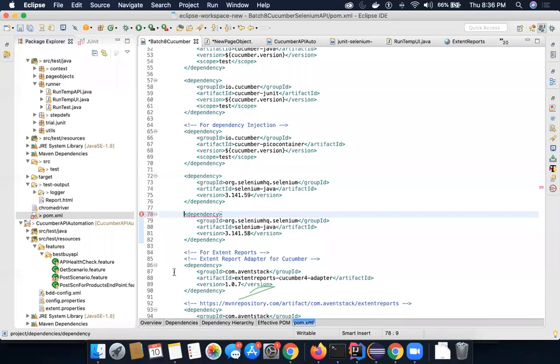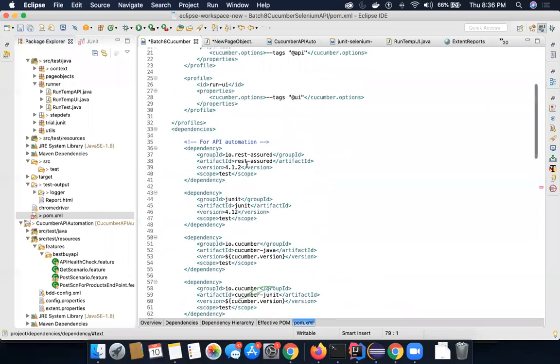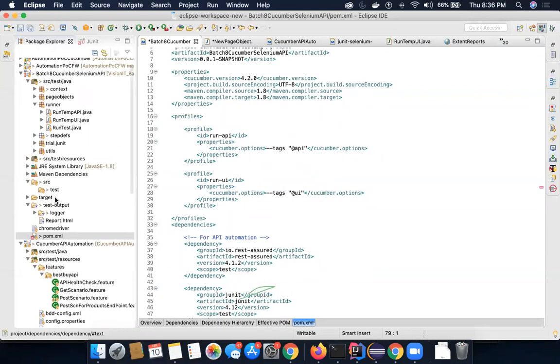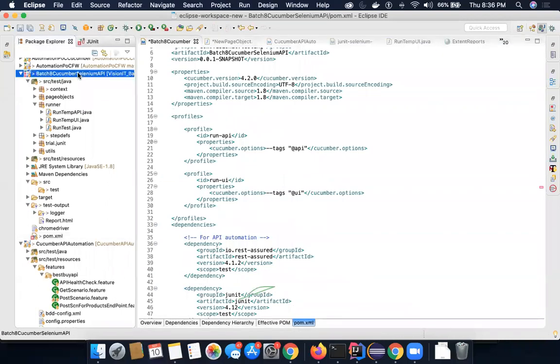The point is, every time you add a dependency or you make any kind of change in your POM, no matter what dependency or कुछ भी आपने change किया है, even full stop का भी change किया है, then you need to rebuild the project, right? What you have to do is refresh the project so that Maven detects the change and installs whatever has been changed based on your POM file. So आपको क्या करना है उसके लिए? You have to right click.